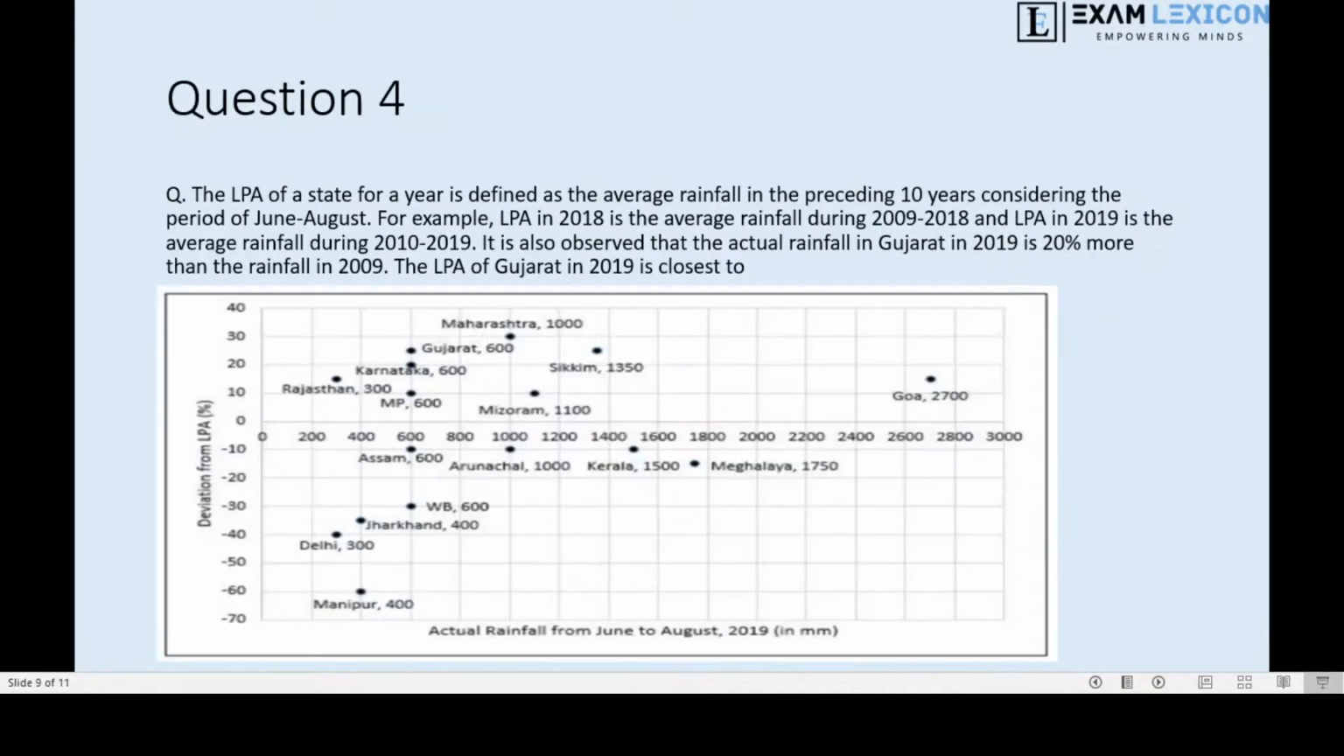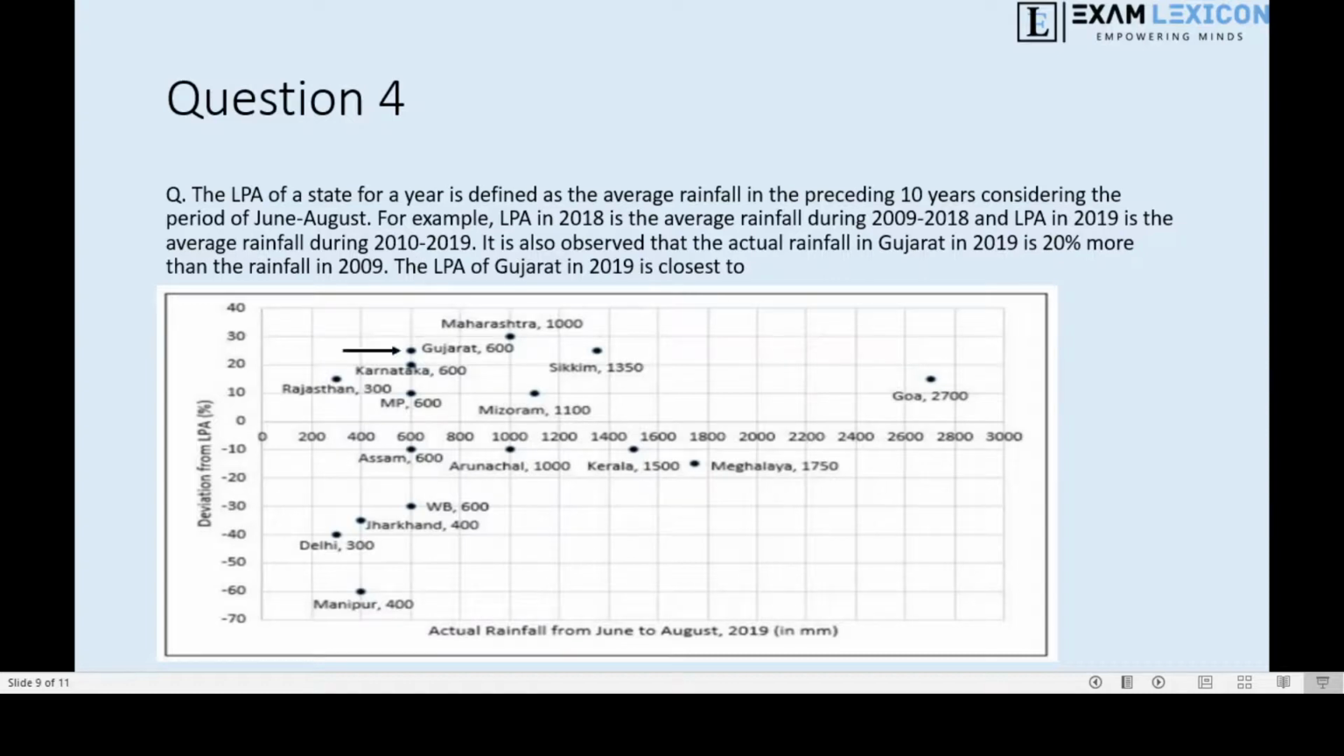All right. So the last question is, the LPA of a state for a year is defined as the average rainfall in the preceding 10 years, considering the period of June to August. For example, LPA in 2018 is the average rainfall during 2009 to 2018, and LPA in 2019 is the average rainfall during 2010 to 2019. Okay, it is also observed that the actual rainfall in Gujarat in 2019 is 20% more than the rainfall in 2009. Okay, the LPA of Gujarat in 2019 is closest to.